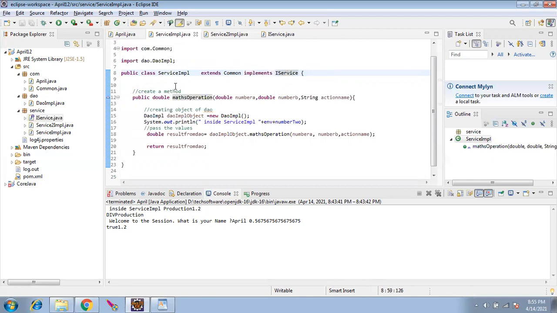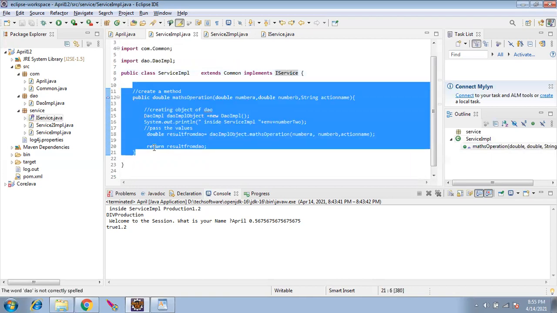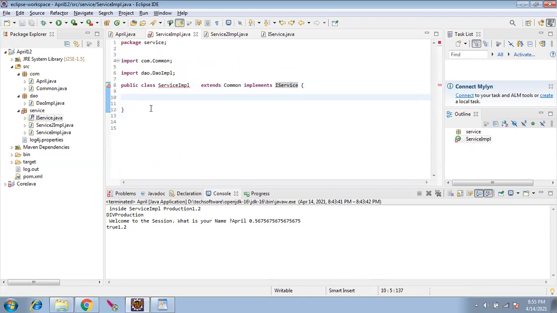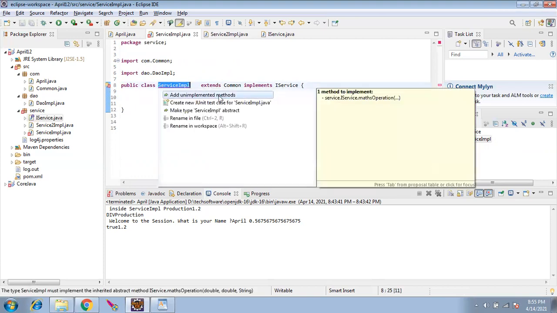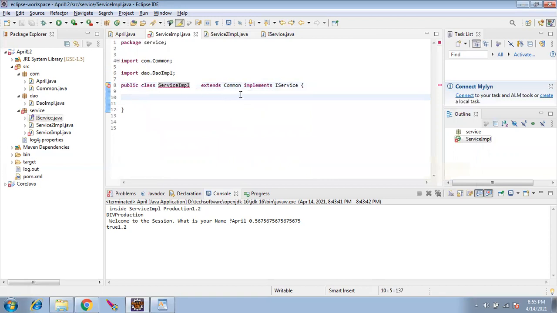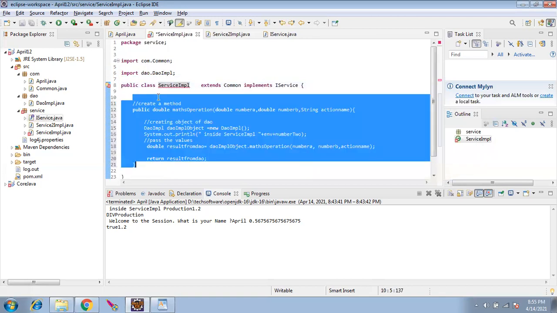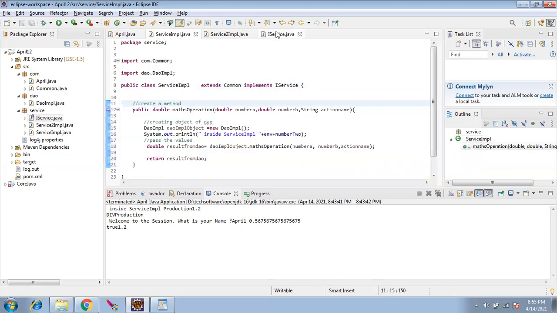If I say okay, there is one more scenario. I don't do anything here. Okay, this will throw an error. You said you are going to implement whatever I'm telling, but you don't have anything. See here, add unimplemented methods. If you want to implement the contract, you have to have a method, whatever I am telling.